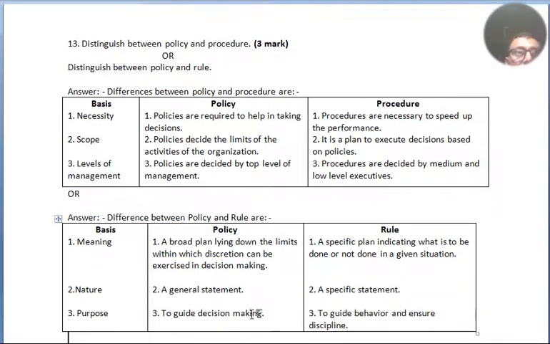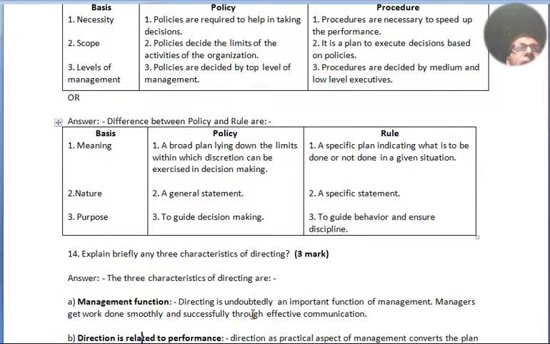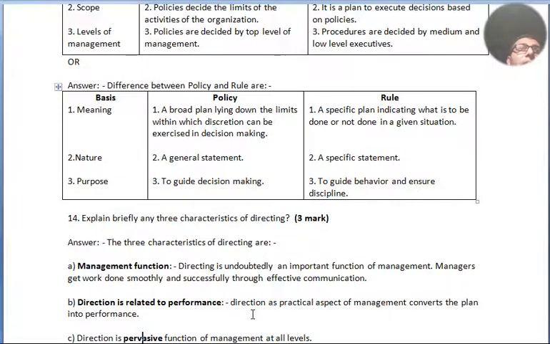Now our question, difference between policy and rule. Basis, policy, rule. Three columns are there. First point is meaning. Under policy, a broad plan laying down the limits within which discretion can be exercised in decision making. Under rule, a specific plan indicating what is to be done or not done in a given situation.